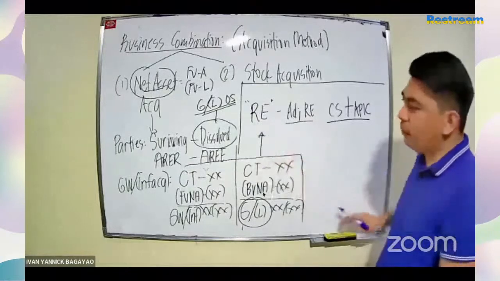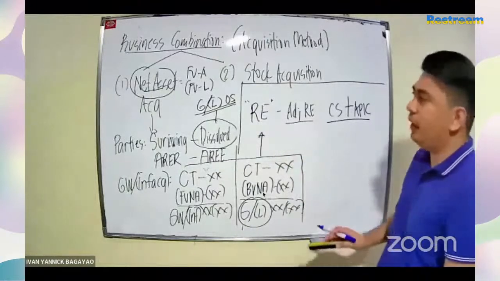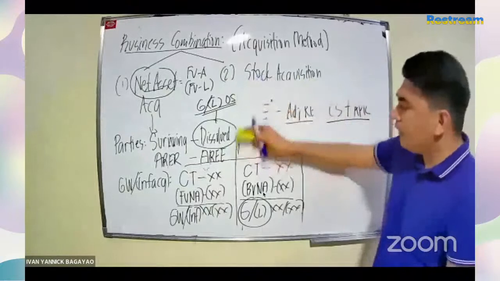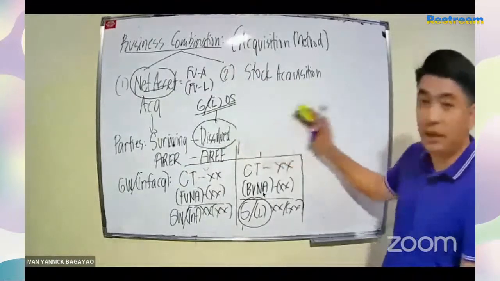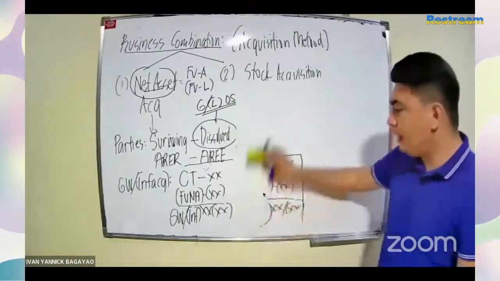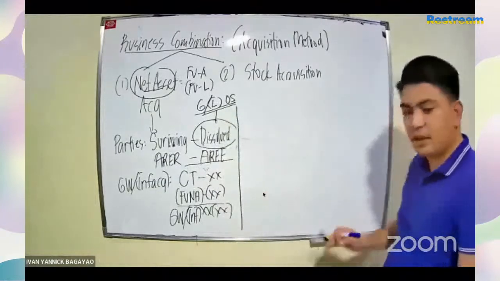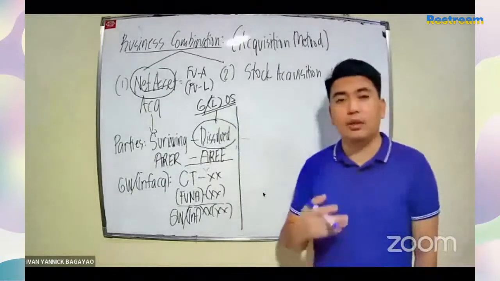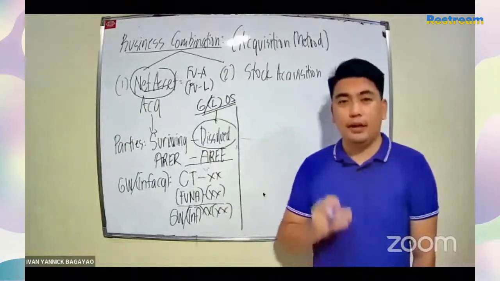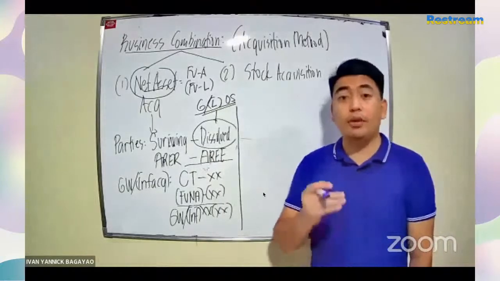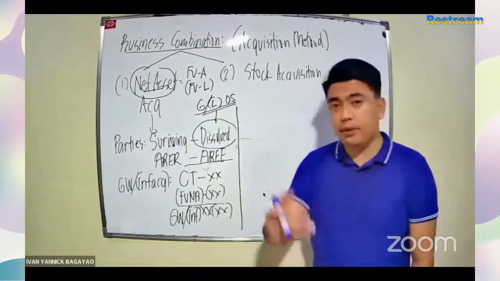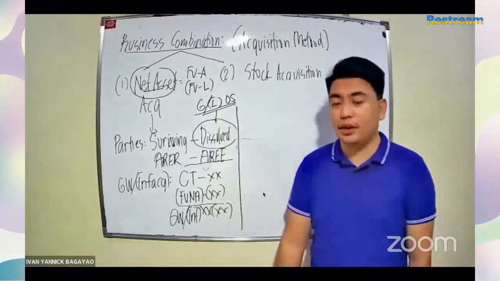So normally, kapag book ng dissolved, ang tinatanong dyan ay how much is the gain or loss on sale. Pero kapag sa book naman ng acquirer, ang tanong dyan is the combined asset, how much is the combined liability, combined common stock, APIC, and RE, or simply combined shareholders' equity.